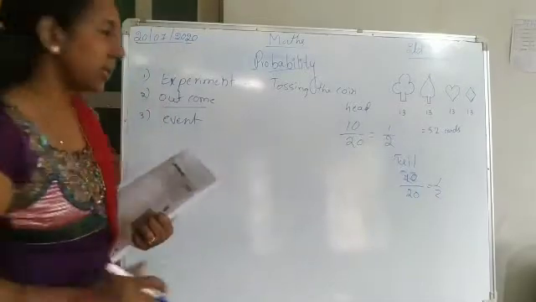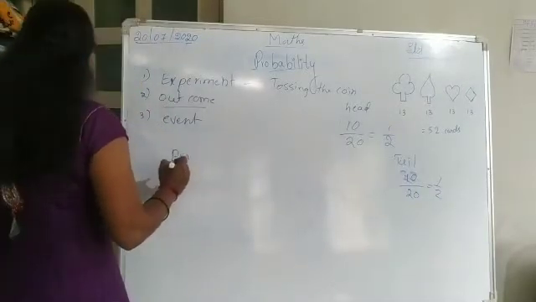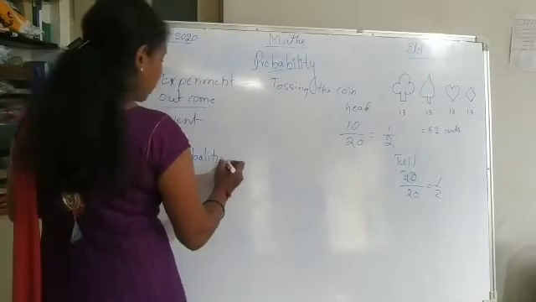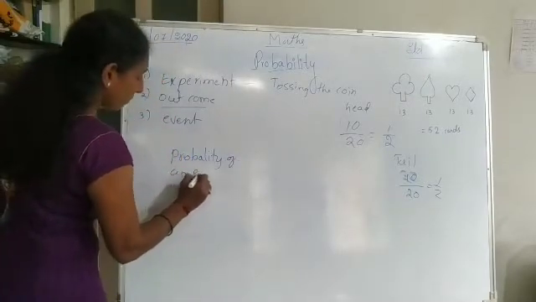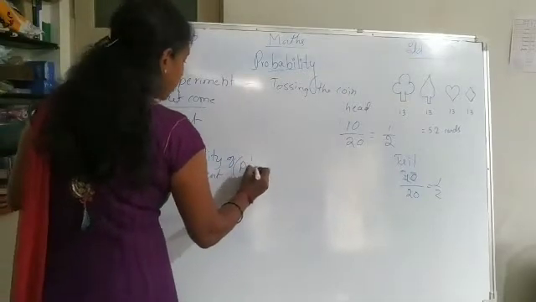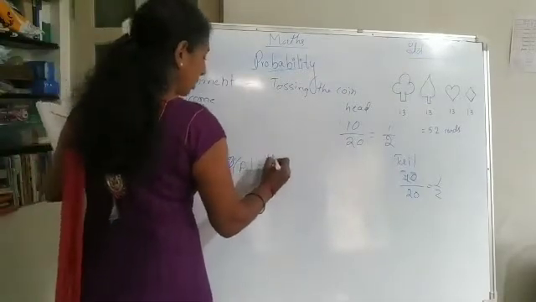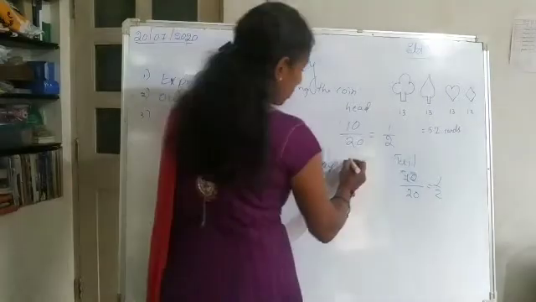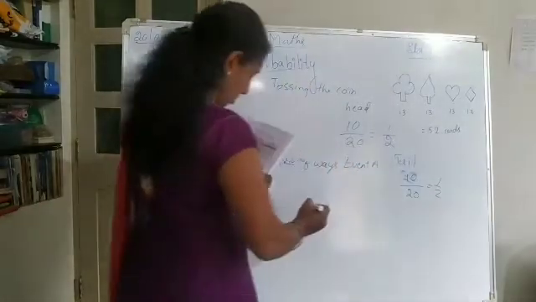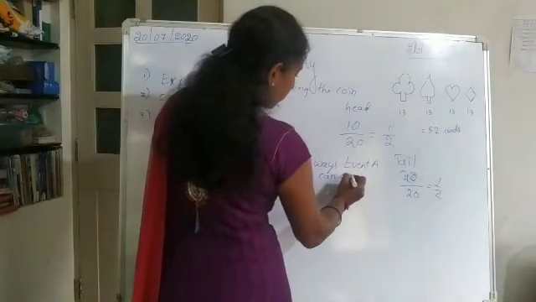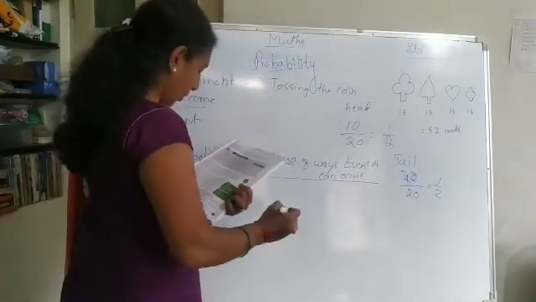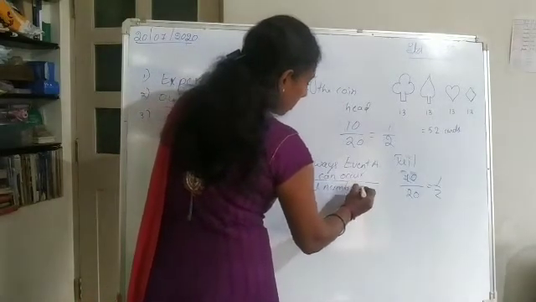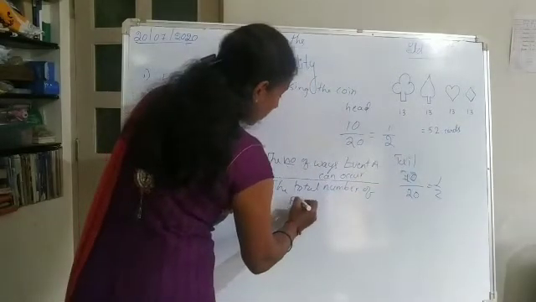So what do we mean by probability? Probability of an event, or we can write P is equal to the number of ways event A can occur divided by the total number of possible outcomes.